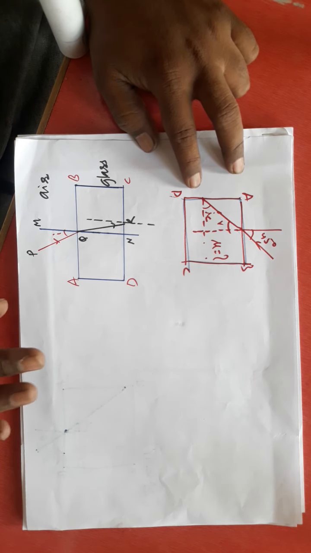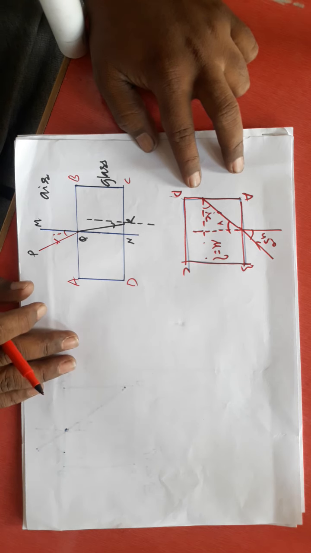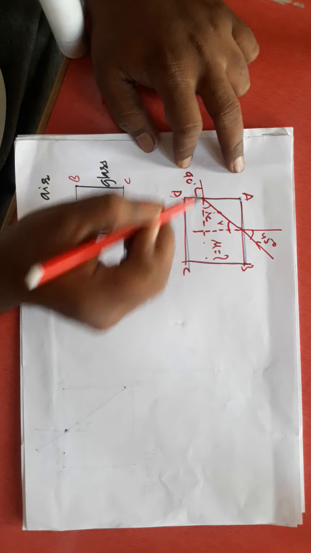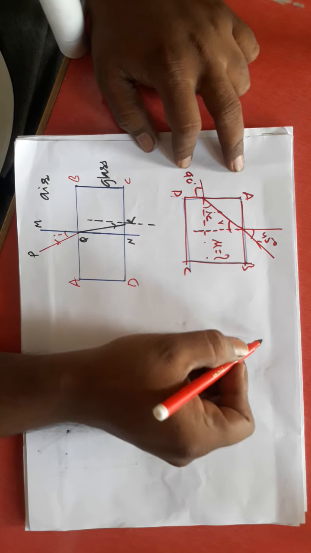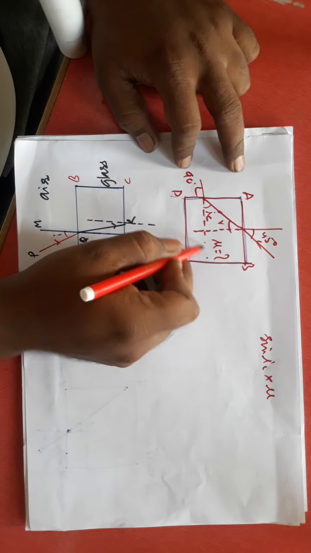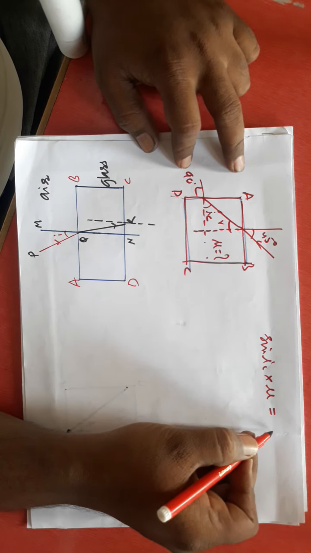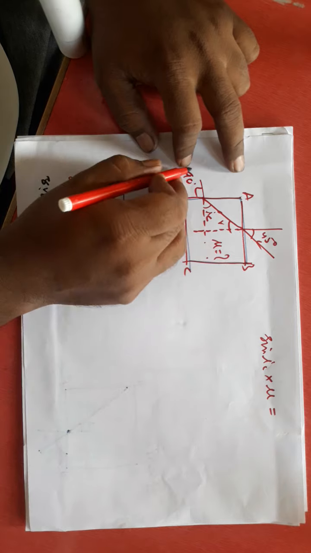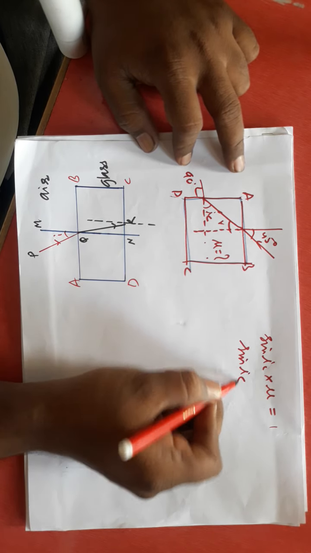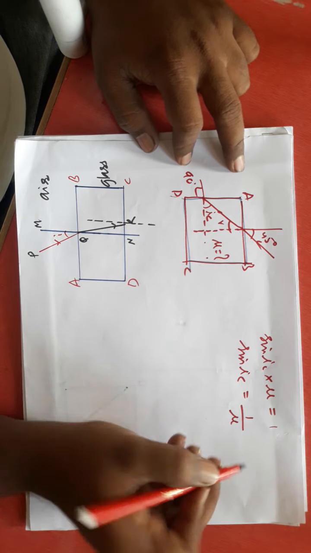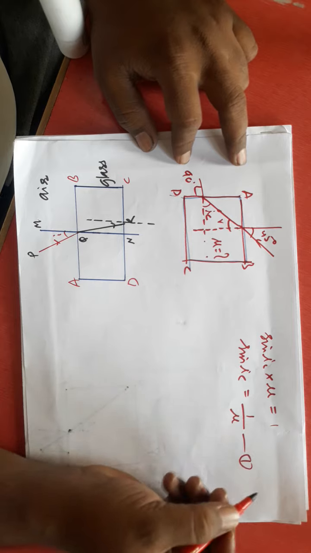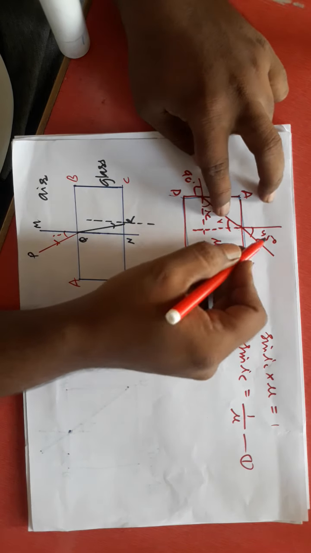Then you apply Snell's law at the two faces. At this face, if you apply Snell's law, this angle will be 90. Here, this will be mu into sin IC equal to 1 into sin 90, which is 1. Then I will get sin IC is equal to 1 by mu. Follow this? I have to find the refractive index. Remember this.